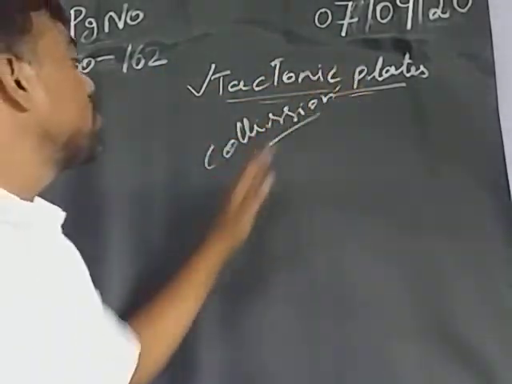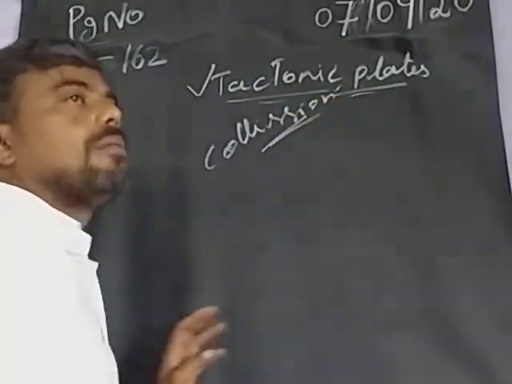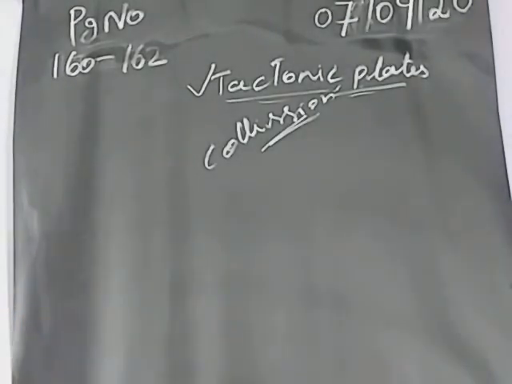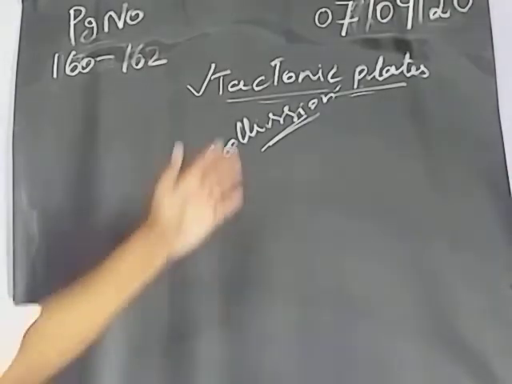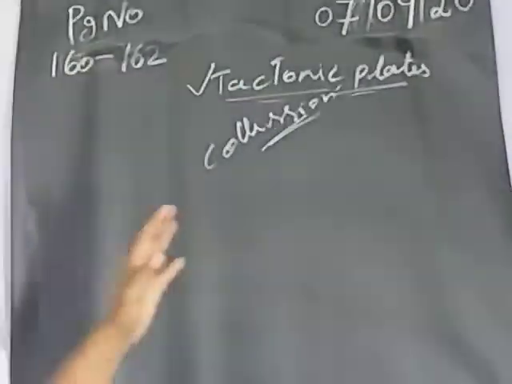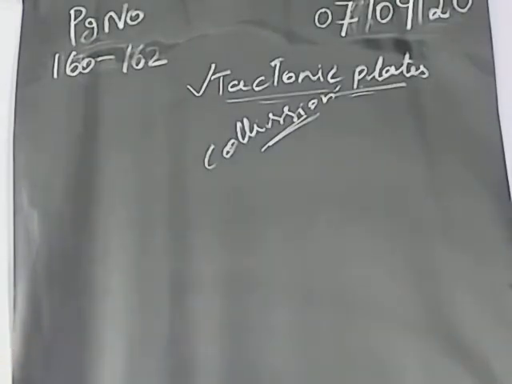Because of the tectonic plate collisions only, we are getting most of the changes on the earth. Mountains are there, valleys are there, plateaus are there. Most of the changes happen because of the tectonic plates, based on their movement. We have types actually.